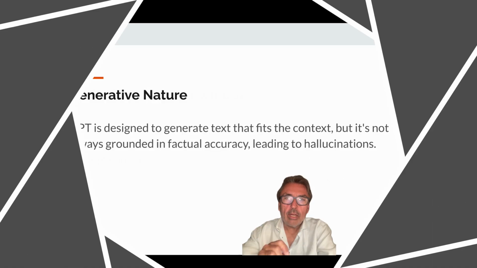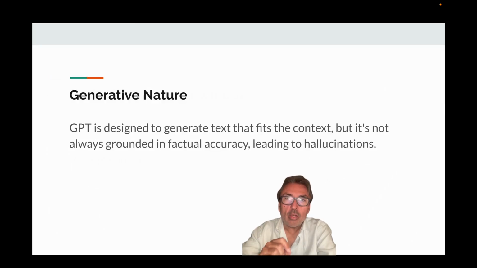Here is the second and most important reason why GPT hallucinates, and that is that it doesn't know whether the sources that it is using to generate answers for you are accurate sources. GPT is trained, it's generative. Given the context, it's going to generate an answer for you, but it doesn't know if the sources are correct.